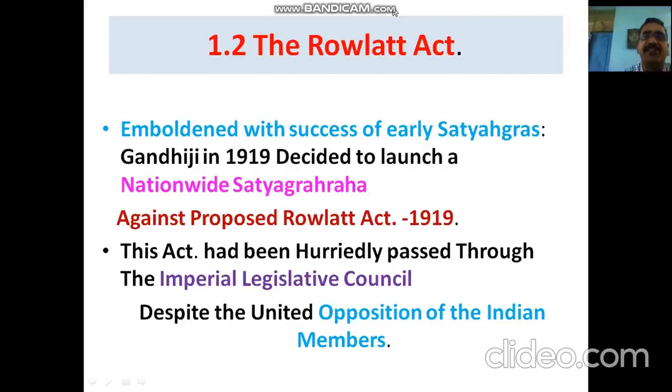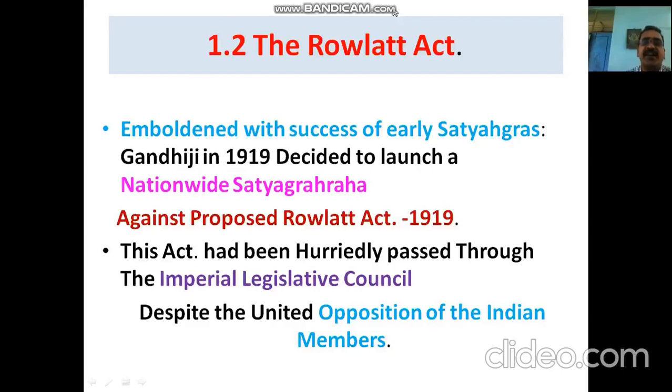So the Rowlatt Act was another important act passed by the British in India. How has the name come to be the Rowlatt Act? Justice Rowlatt was the main person responsible for making this act, so the act was named the Rowlatt Act. So that's embodied with the success of the early Satyagraha.